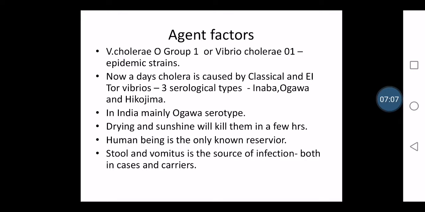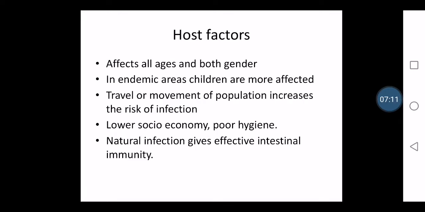Now let us see some of the host factors. When we look into the host factors, we can see that it affects all age groups and even all genders. There is no gender discrimination or age discrimination here. Everybody can get affected. In endemic areas, especially the children are more affected.